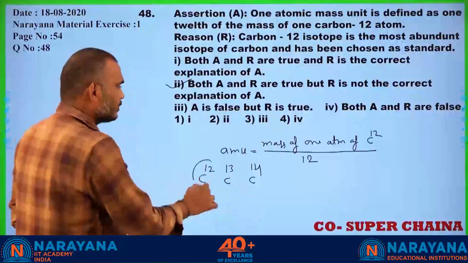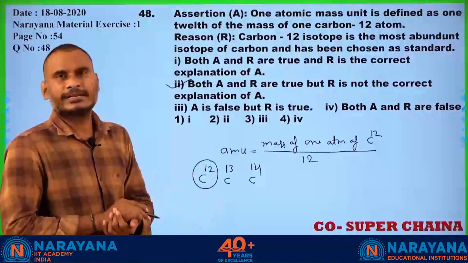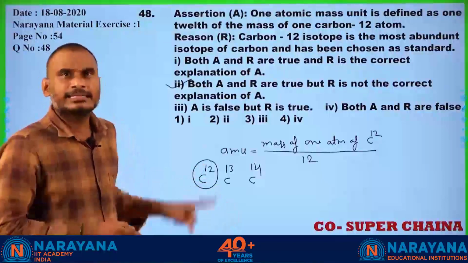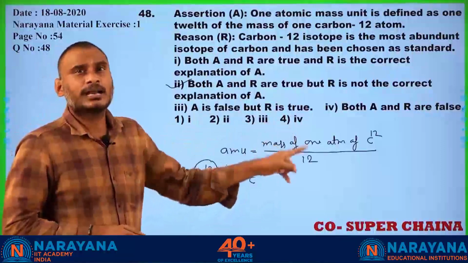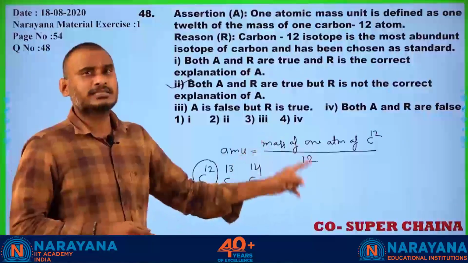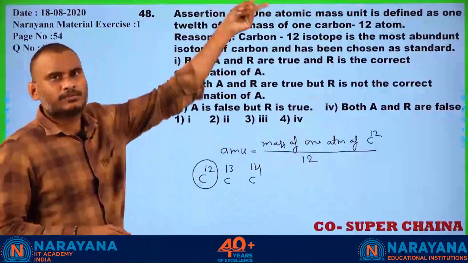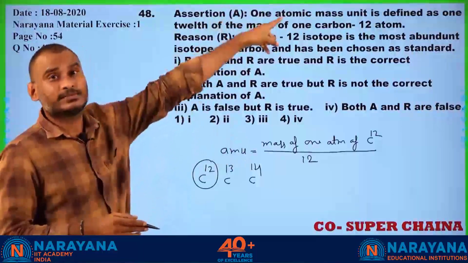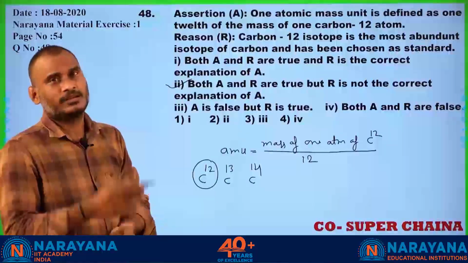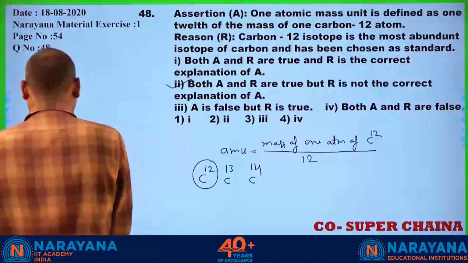Out of these three, my carbon 12 is the most abundant one. That is okay. This is not the exact criteria to select carbon 12, 1/12th mass of carbon 12 as AMU. That is the reason why both statements are right, but statement 2 is not the correct explanation of statement 1. I thought everybody got my point. Now you go for the next question, student.